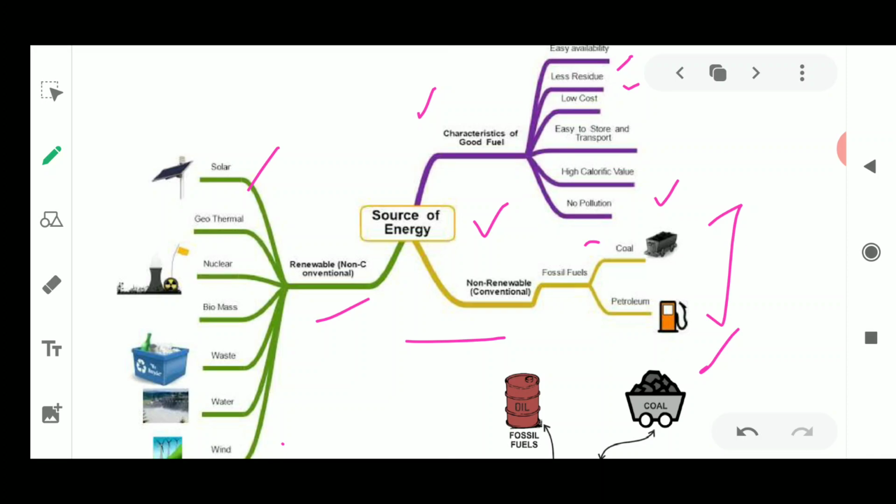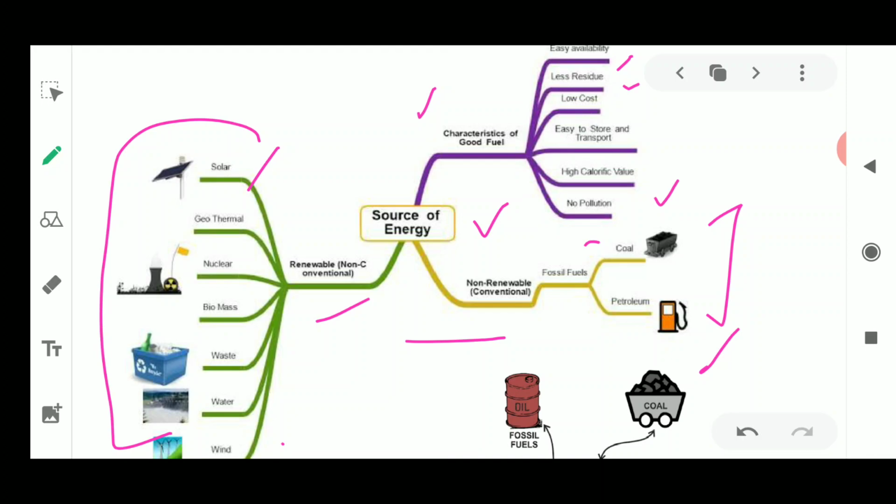These are the sources of energy present on our earth, and they give us energy when they burn. These sources are converted into the form of energy, and that helps our work to be completed. We drive various apparatus and machines in our homes with the help of these sources of energy. Even big industries run because of these sources of energy.